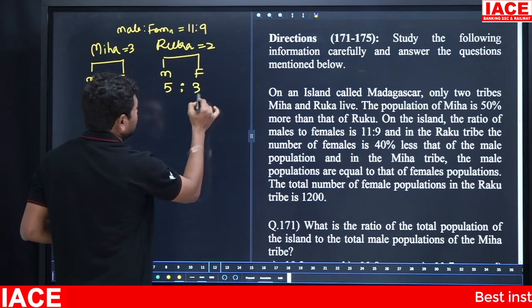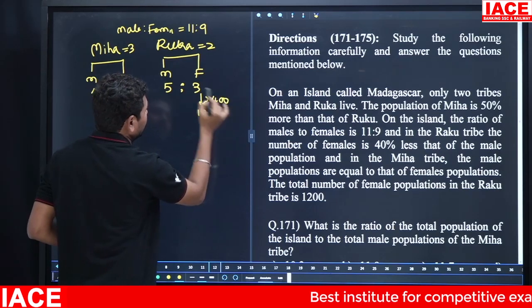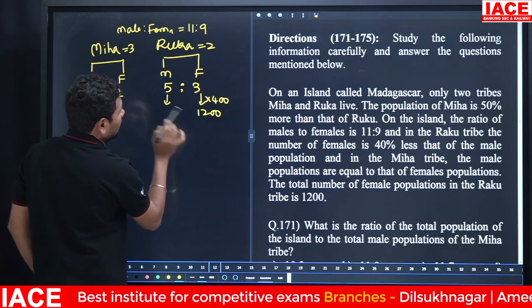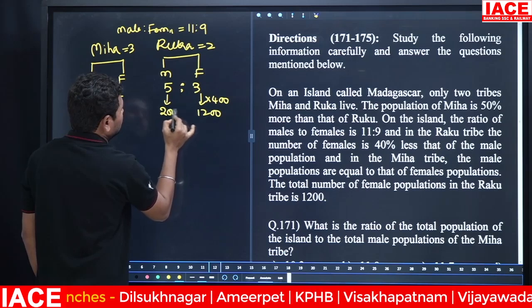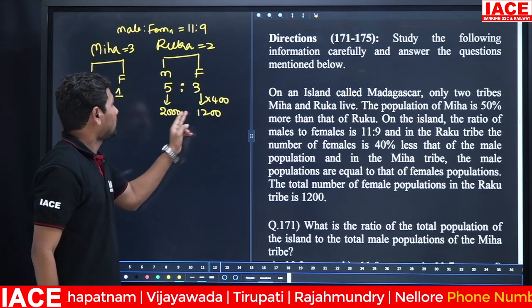1200. Here 3 parts is equal to 1200, so 3 into 400. Then 5 parts is equal to how much? 5 fours are 2000. Here 2000 plus 1200.